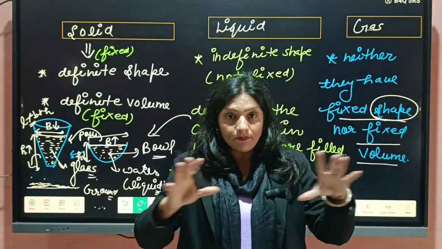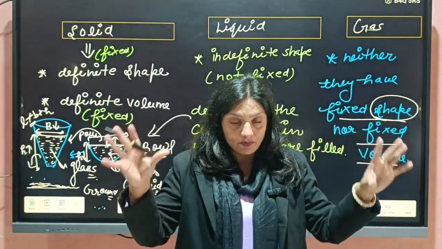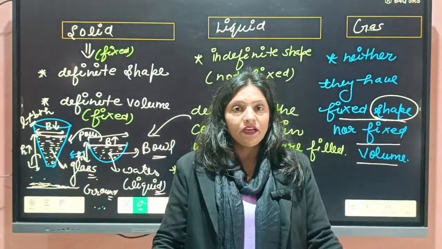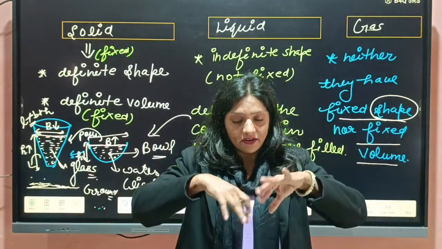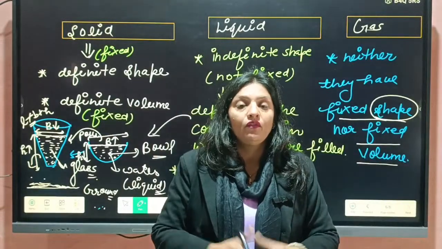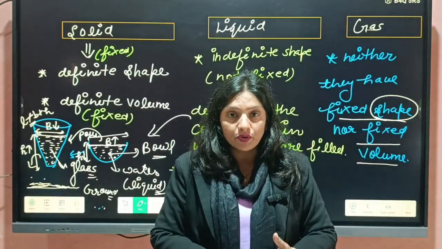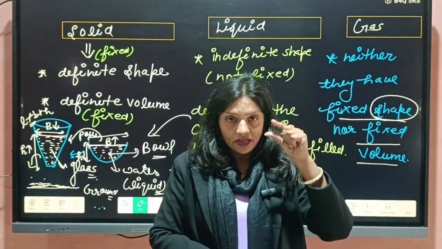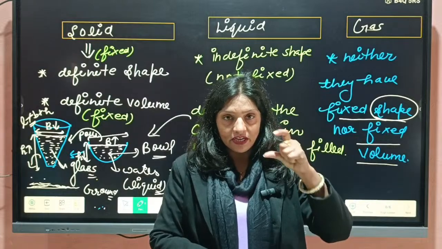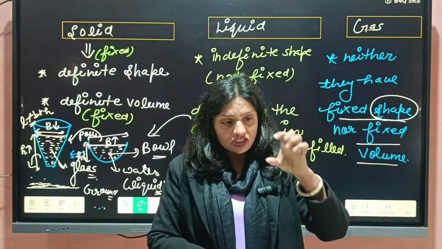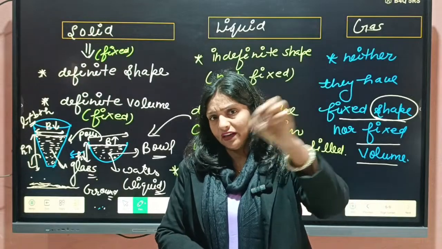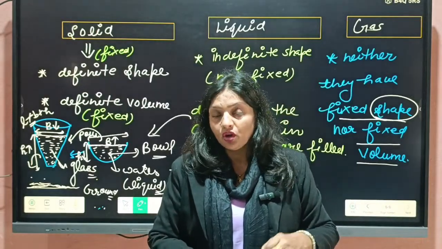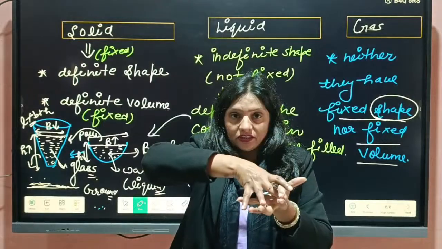That gas will spread in our complete house. Why is it so? Because when that gas was filled in your cylinder, it was taking a very small portion of that cylinder. Why? Because we have applied pressure on that.